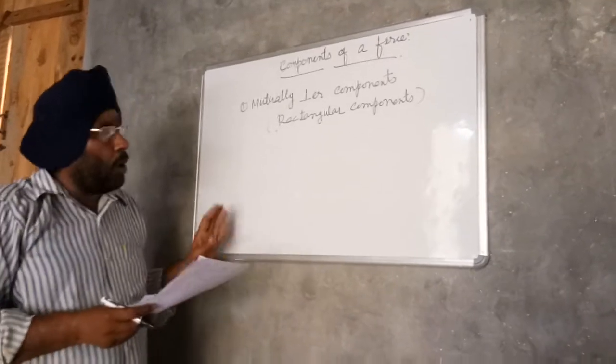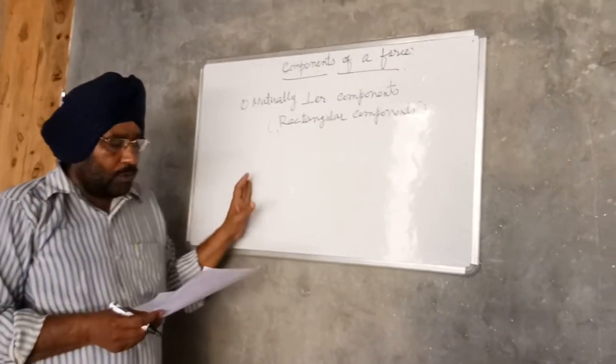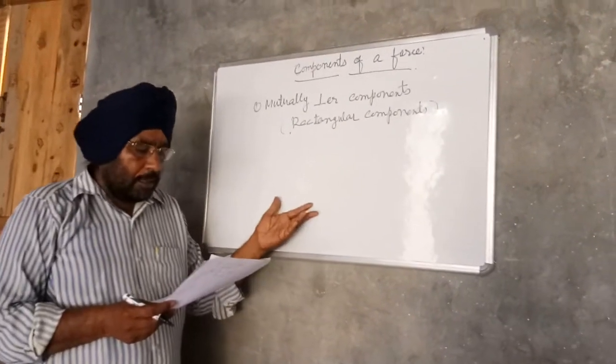So the components of a force along the two mutually perpendicular axes are known as mutually perpendicular components.